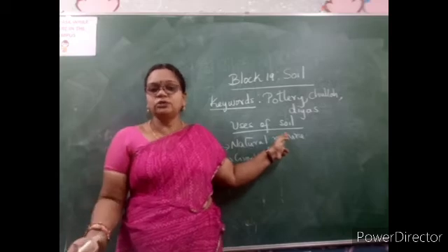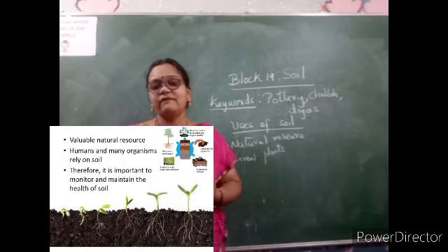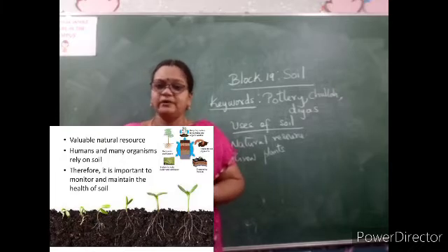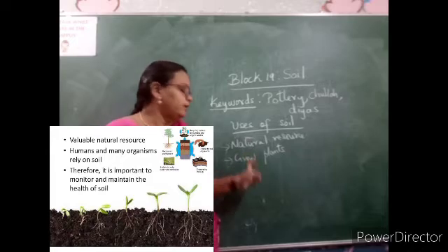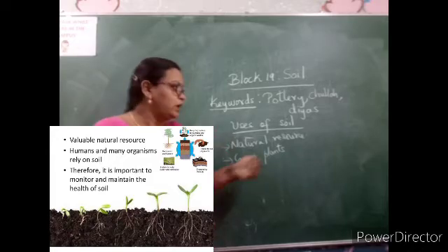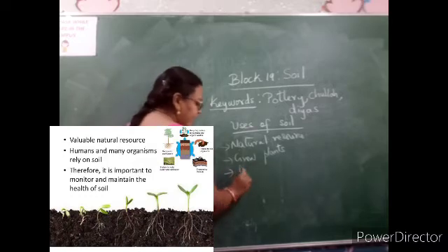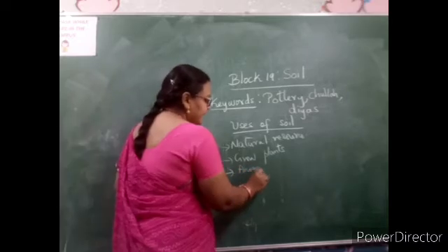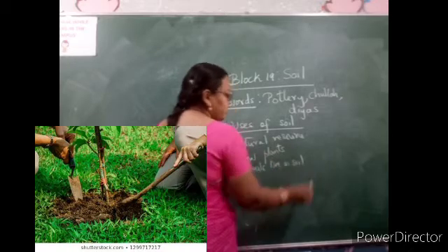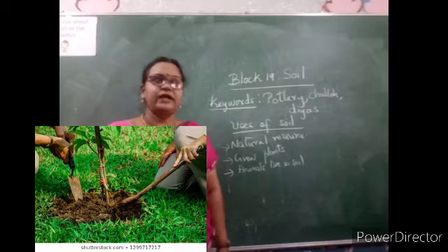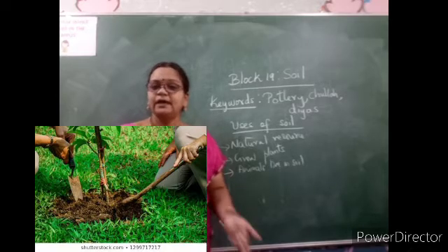First you should know what is soil. The earth is made up of land and water. In the land we have the soil. It is the topmost layer of the earth, and soil is very useful. We grow plants. Plants need soil, and you know that animals live in soil. If you dig the soil, you will be able to see different creatures and animals living in the soil. So soil is a home for many animals like earthworms.